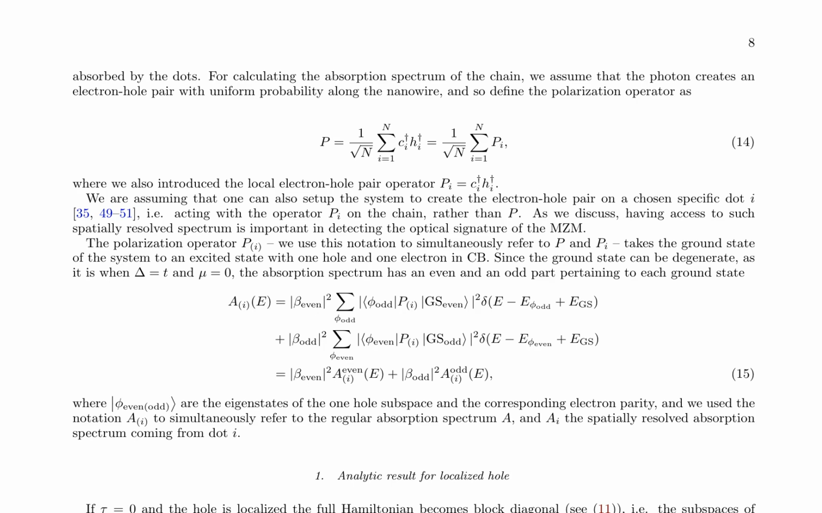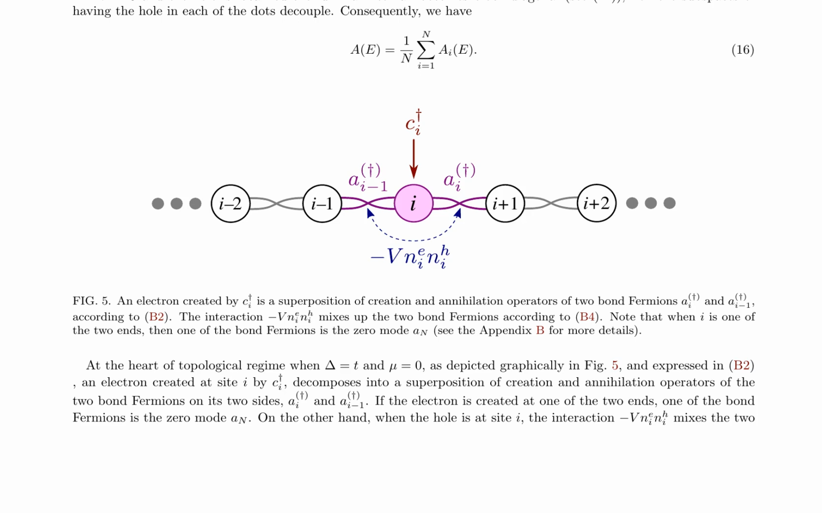The paper also explains the decomposition of an electron created at site i into a superposition of creation and annihilation operators of the 2 bond fermions on its 2 sides. This is depicted graphically in Figure 5 and expressed mathematically in equation B2. The interaction V_NN mixes the 2 bond fermions, leading to the observed absorption spectra.